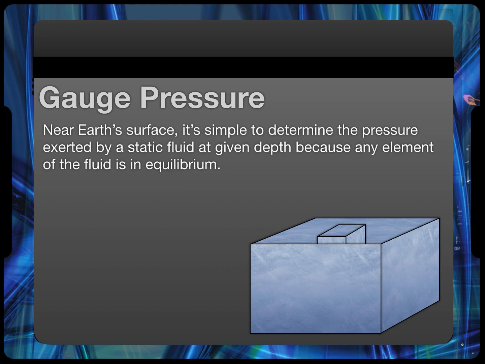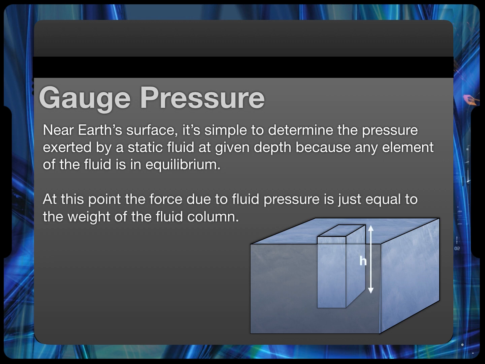Near Earth's surface, it's pretty easy to determine the pressure exerted by a static fluid because any element of it is in equilibrium. It's not moving around on us. So, in this volume of fluid, I'm going to specifically look at that small piece on the inside of height h. At that point, the force at the bottom of it, the force due to the fluid pressure is equal to the weight of the fluid column.